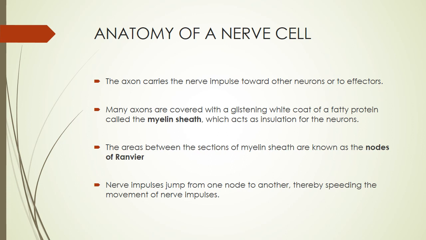And a nerve cell that has a lot of myelin sheath is able to transmit impulses faster than those with less myelin sheath.